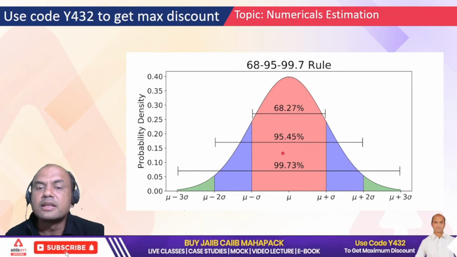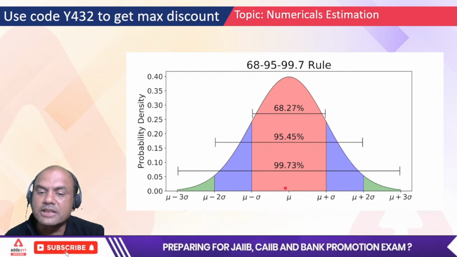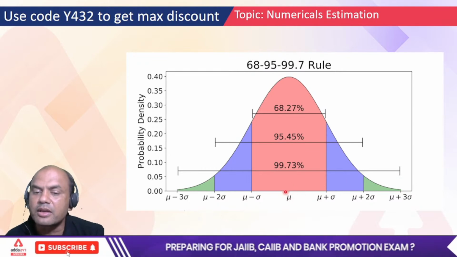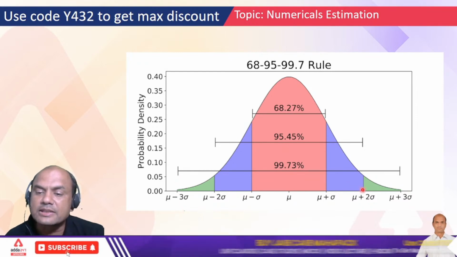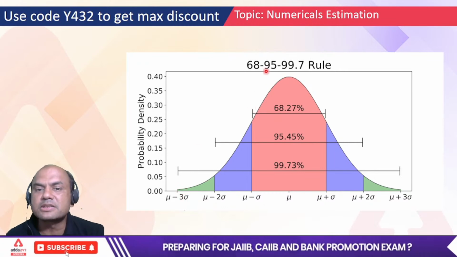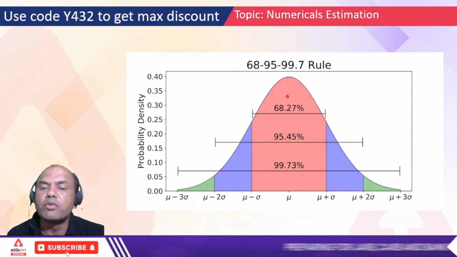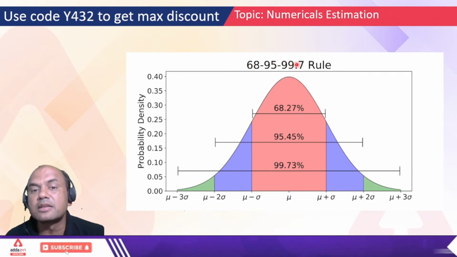For 99% confidence, the population mean is this, and 3 standard error on the right side and 3 standard error on the left side. So plus 3 standard error, minus 3 standard error. Remember this 68, 95, 99 rule: one side, two side, three side; one standard error, two standard error and three standard error.